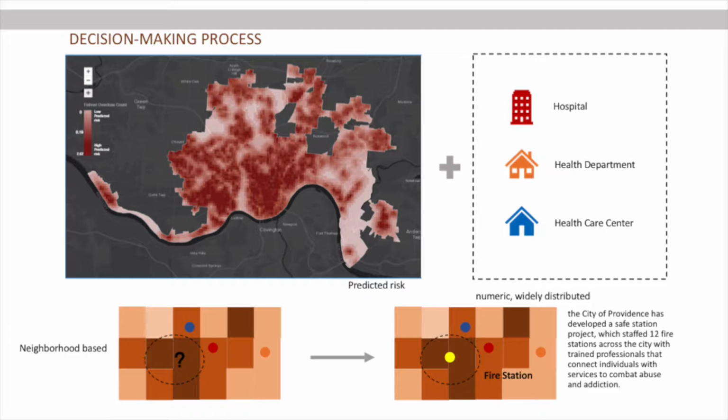After overlaying these layers, we can find that some labels lack available health centers to supply such service. So we assumed that we can add fire stations to supply the service because they are numerous and widely distributed, and the city of Providence has provided a safe station project.